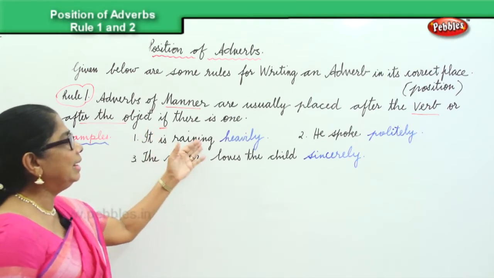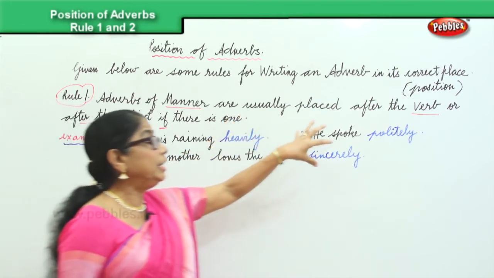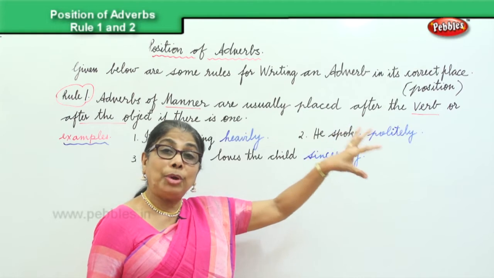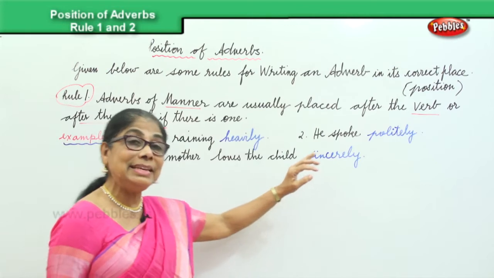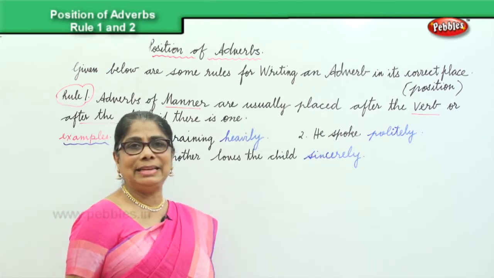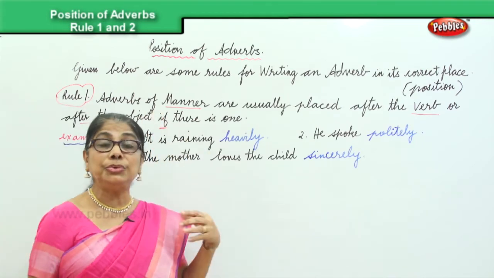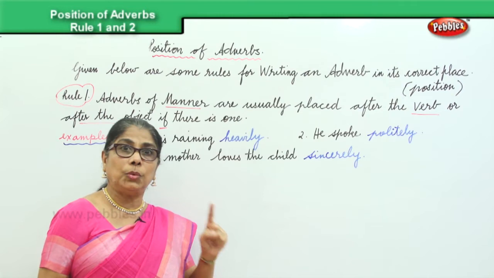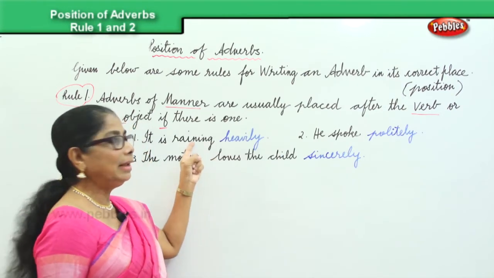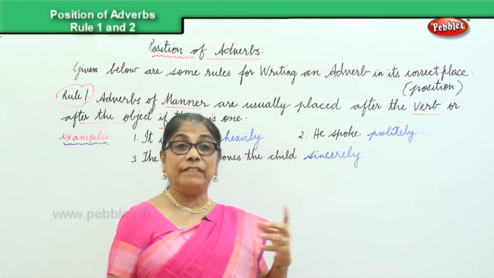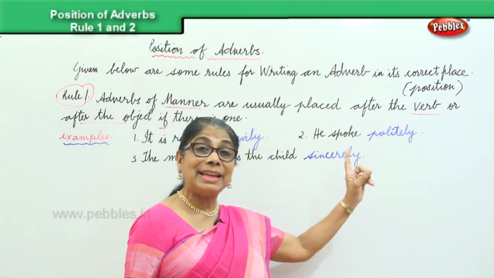It is raining heavily. Heavily is the adverb. He spoke politely. Politely is the adverb. The mother loves the child sincerely. Sincerely is the adverb. The rule says adverbs of manner are usually placed after the verb in the first and the second sentence. Raining and spoke are verbs and the adverbs heavily and politely are placed after the verb.